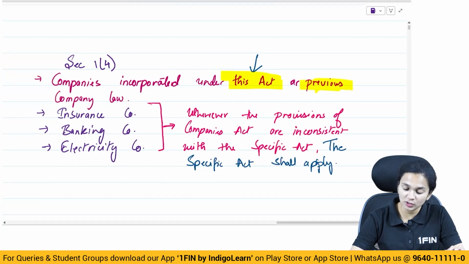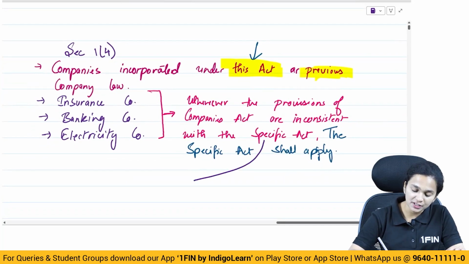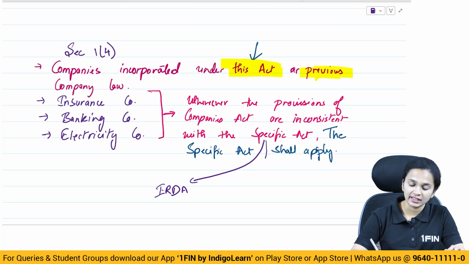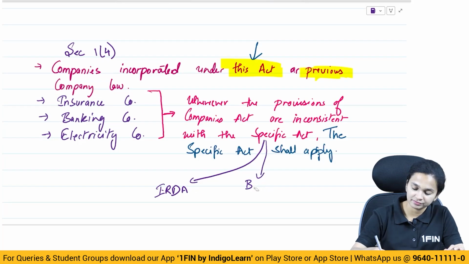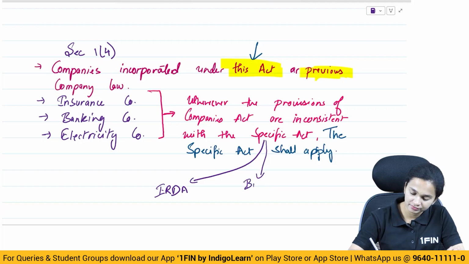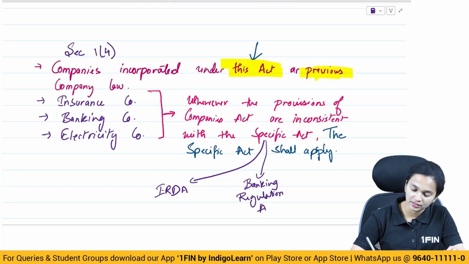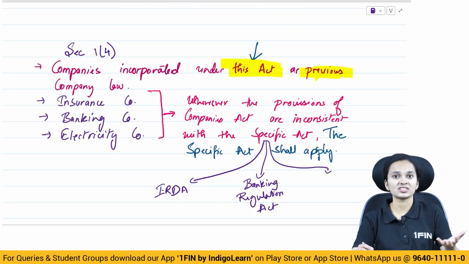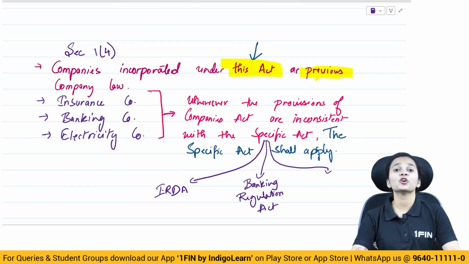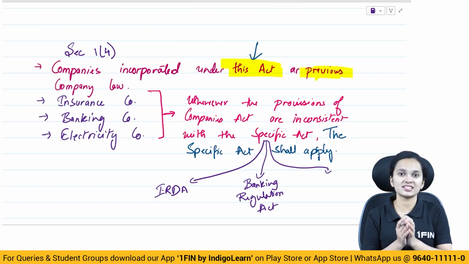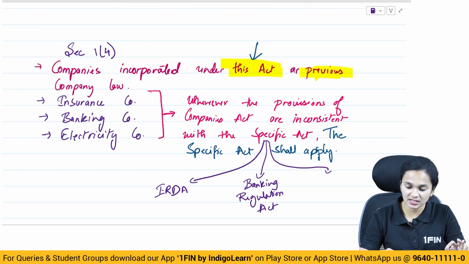Which specific acts are we talking of? The specific act in case of insurance company is the IRDA Act or Insurance Act. In case of banking company, it's the Banking Regulation Act. And in case of electricity company, it is again the Electricity Act which applies there. So if there is any inconsistency in the provision, now what inconsistency could be there?